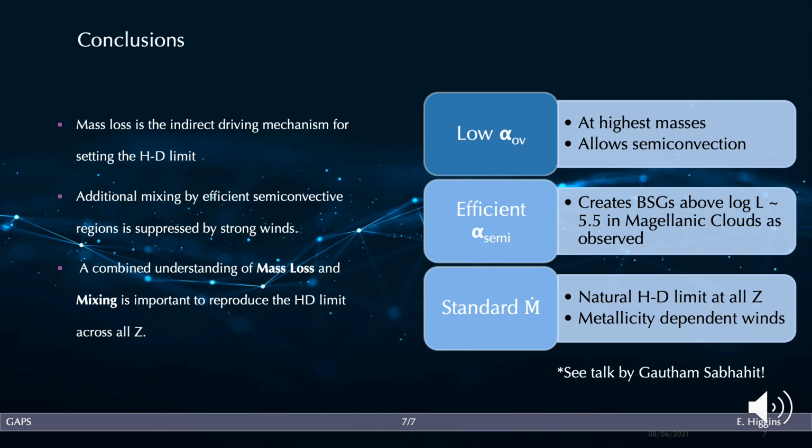So we find that the combined effects of low overshooting and efficient mixing in the envelope, that the standard metallicity dependent mass loss naturally reproduces the observed HD limit at each metallicity.